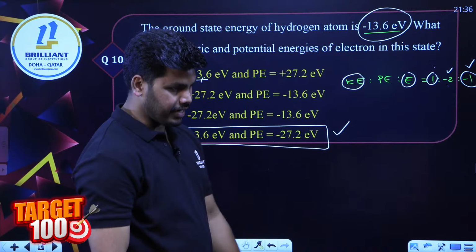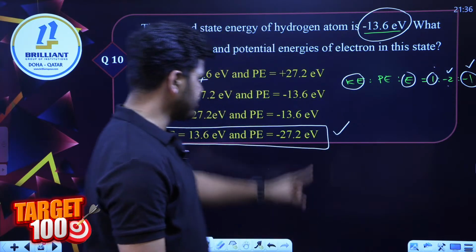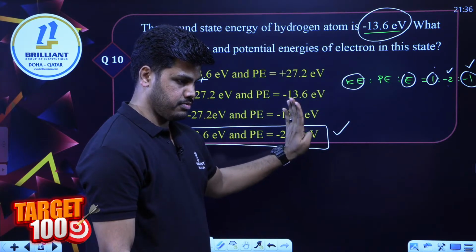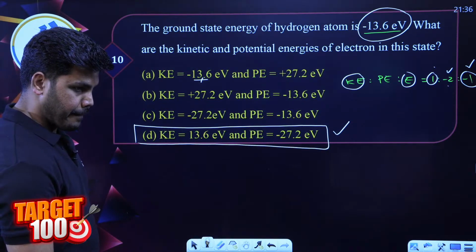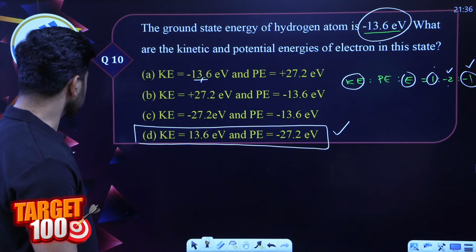Yeah, that was easy, right? Since we knew this particular ratio, this question is quite easy. Option D is the correct answer. Question number 10. Okay, let's move on.